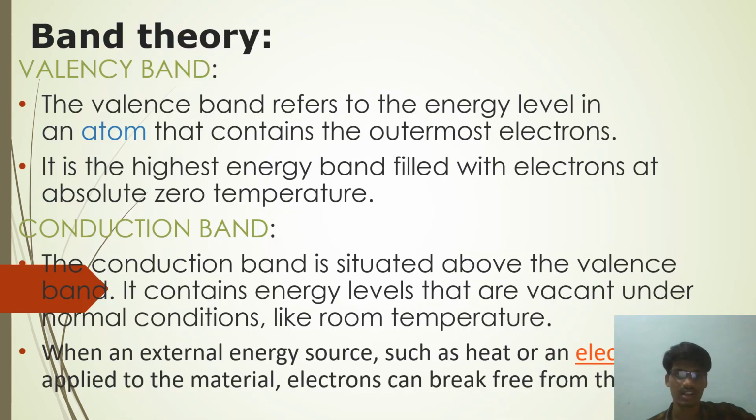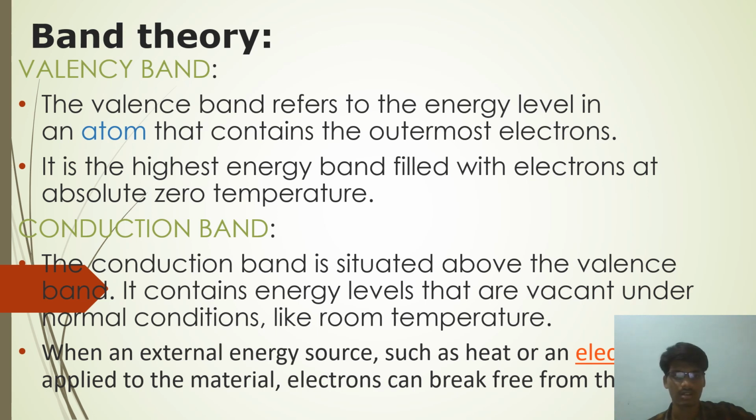Band theory. What is band theory? Now we discuss first the valence band. The valence band refers to the energy level in an atom that contains the outermost electrons. It is the highest energy band filled with electrons at absolute zero temperature.